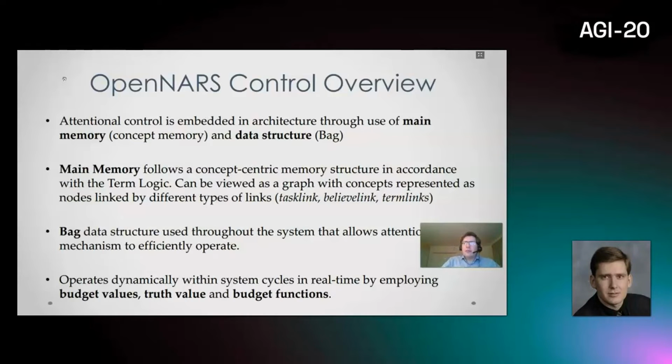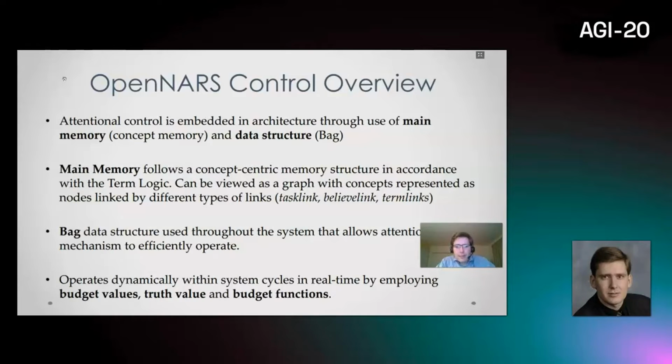There is a bag data structure. Bag is a main component of the system that allows attentional mechanism to efficiently operate. Bag is a data structure where the elements are sorted according to their priority, and the sampling operation chooses the candidates with selection chance proportional to their probability. That means that in the bag there are items with lower priority, but they are also given the chance to compete for the resources.